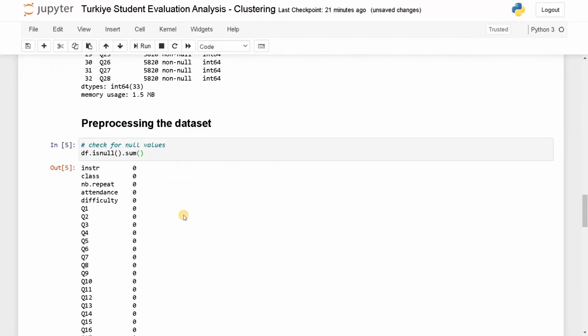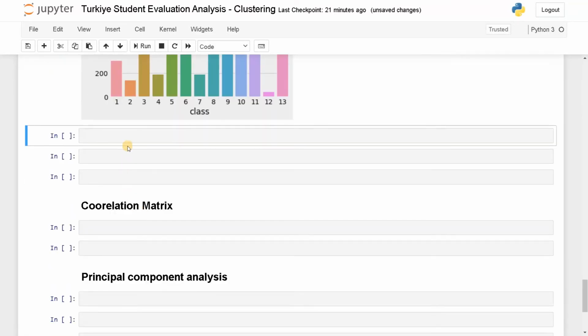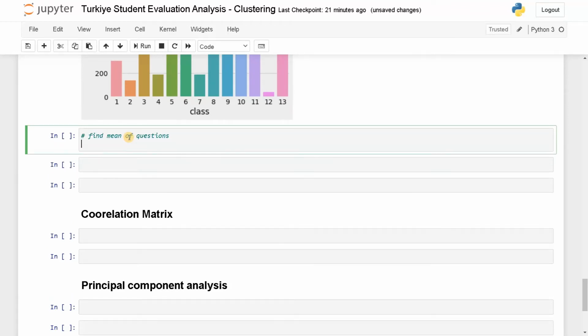Let's do the analysis and visualize it further. Find the mean of questions. I'll say X questions equals df.iloc. We need to get all the rows for the columns from the 5th column to the 33rd column.